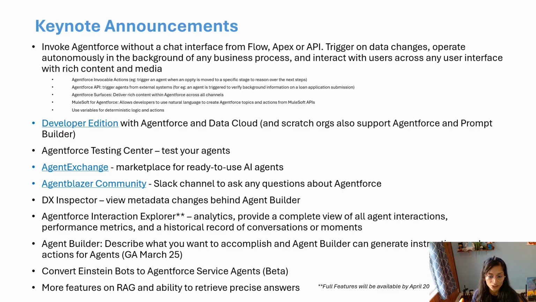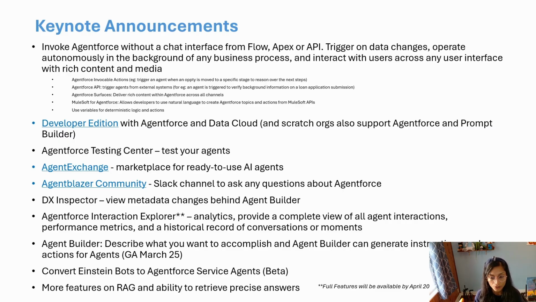And there is Agent Exchange, which is similar to App Exchange, but more for AI agents that other partners will build and can share. So definitely more knowledge sharing there, and you can reuse potentially things that others have built. And just more Agent Blazor community. You can ask questions about agents and things like that.